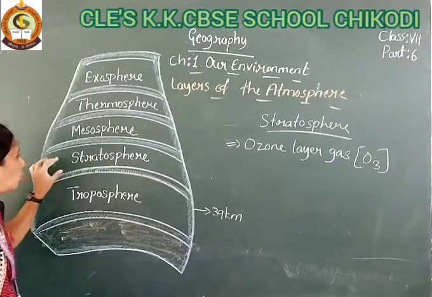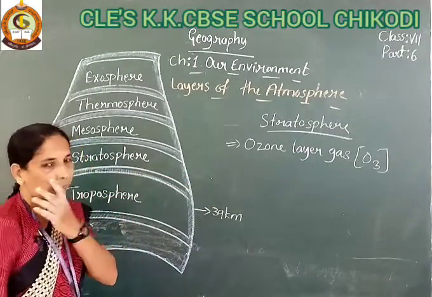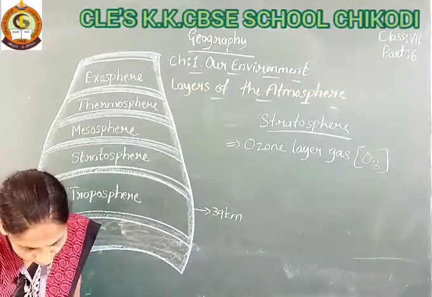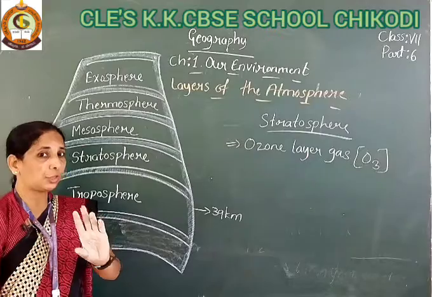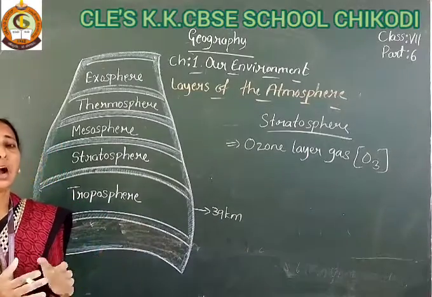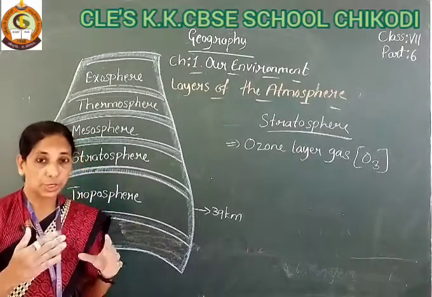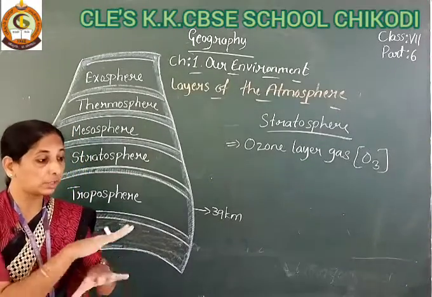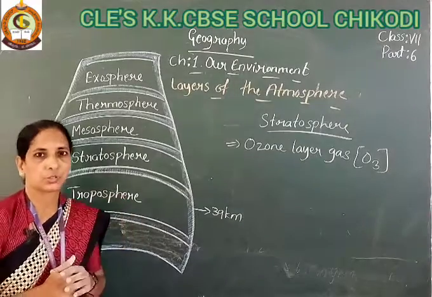The main function of the ozone layer is that it protects the Earth's surface from the ultraviolet rays of the sun.